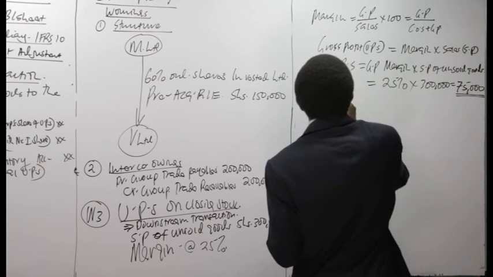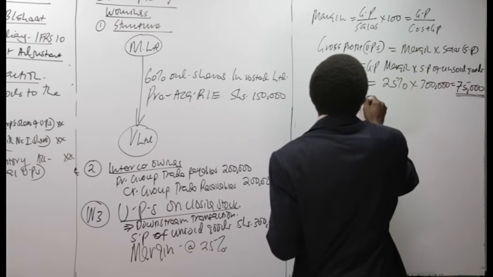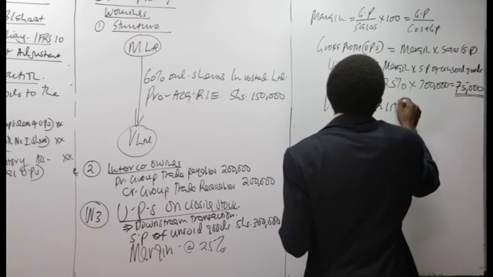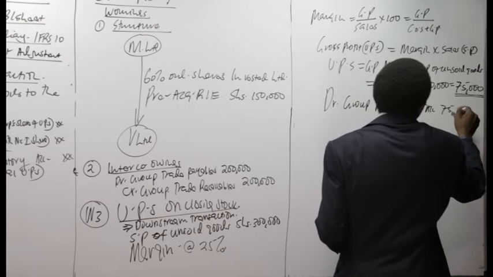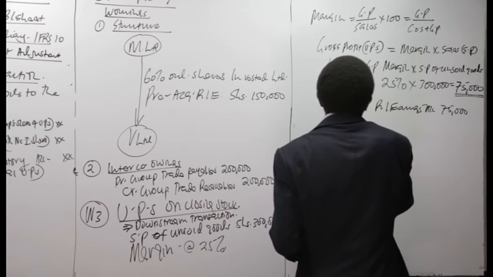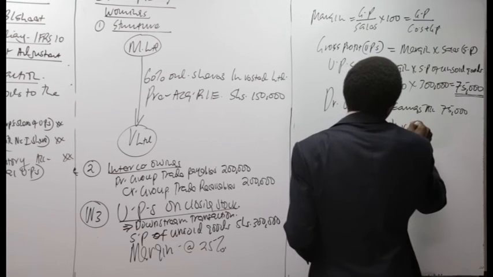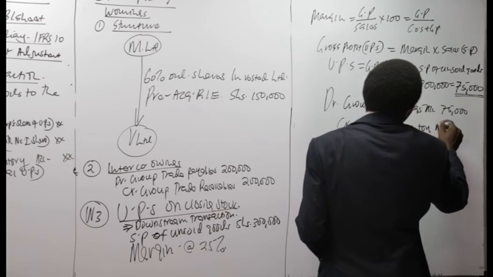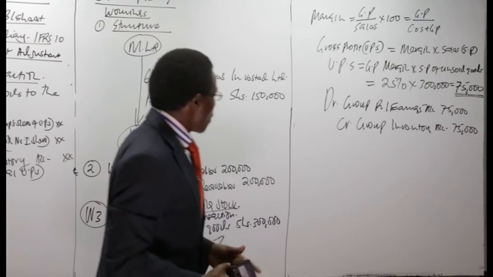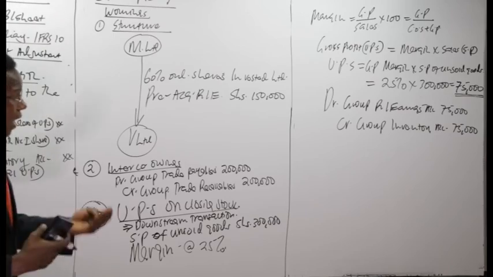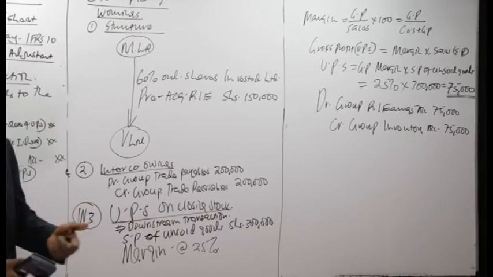Then we are going to debit. Being a downstream transaction, we debit the group retained earnings account with the 75,000. Then we credit our group inventory account with the 75,000. Now, friends, don't forget that because we are developing this topic slowly, for this case it was a downstream transaction.